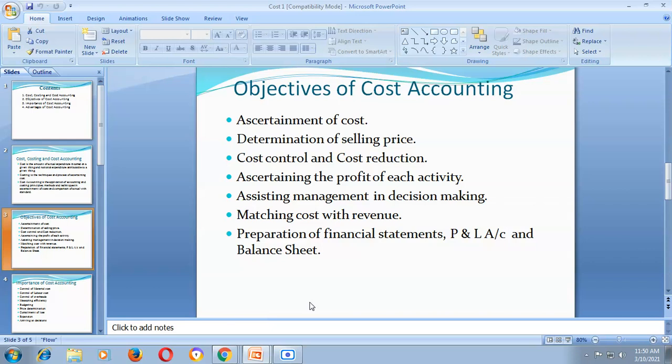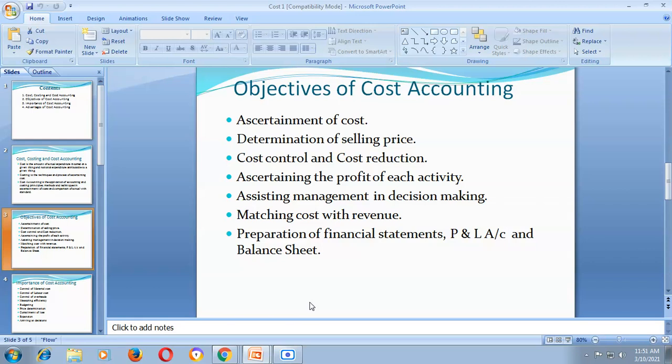Alternative based on key factor: export decision, whether the product is to be exported or not. And another decision can be taken by the management on the basis of cost accounting, whether to make a product or whether to buy a product. So for taking such important decisions, management can use the information and data provided by cost accounting.